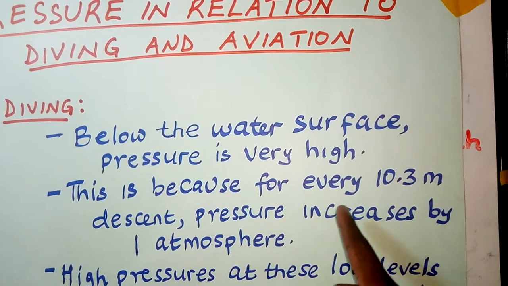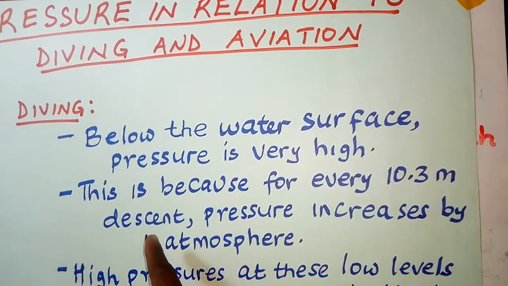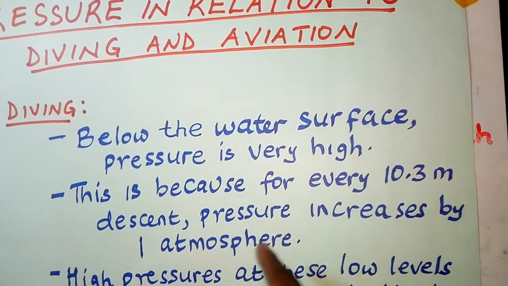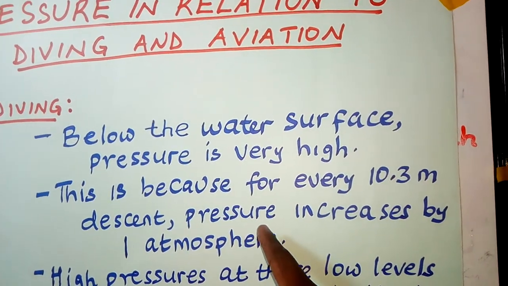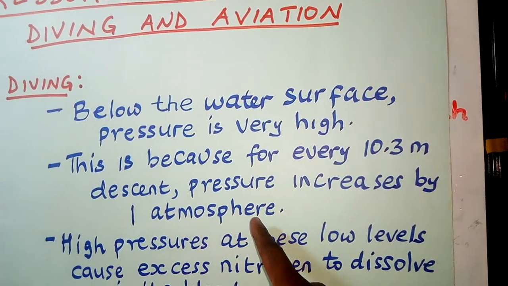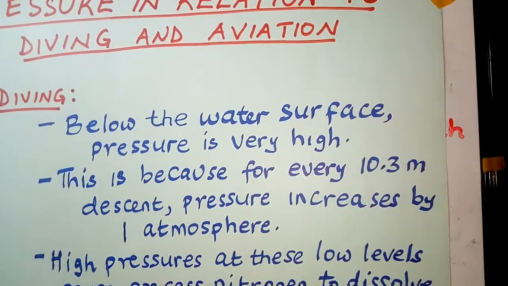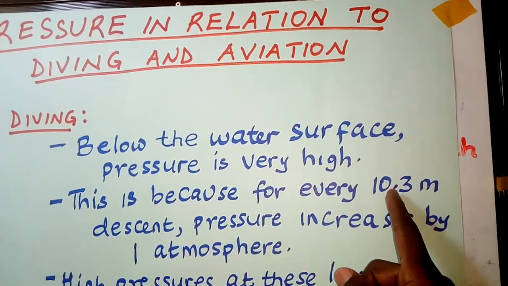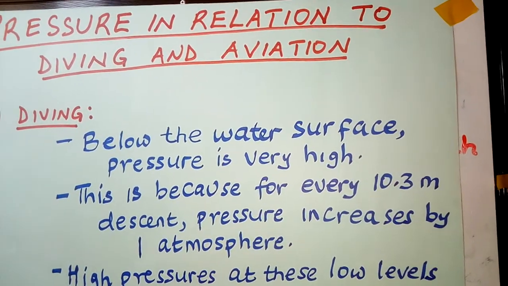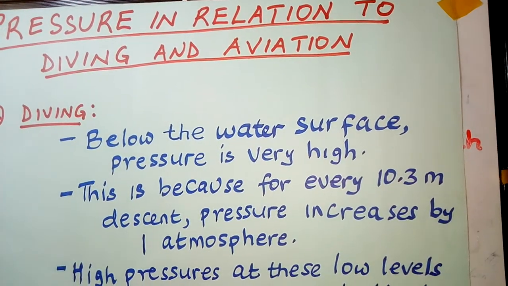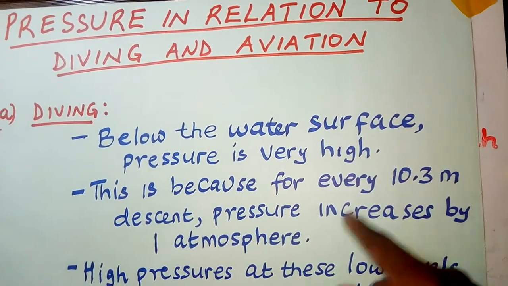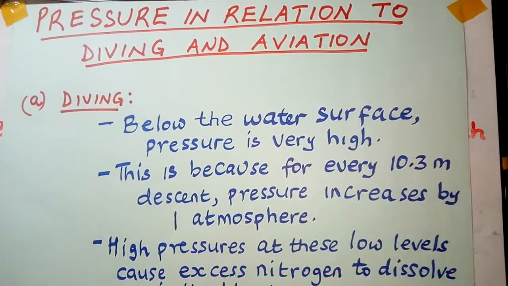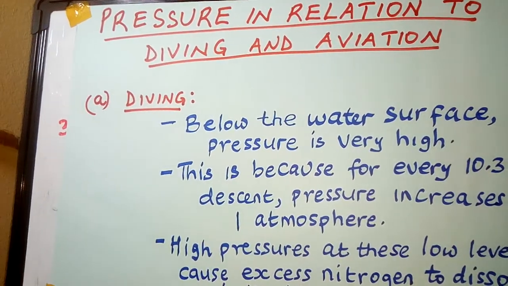This is because for every 10.3 meters of descent, you are going downwards, pressure increases by 1 atmosphere. Another unit for pressure is atmospheres. So each time the diver moves down in the water by a distance of 10.3 meters, pressure will be increasing by 1 atmosphere. Which means down in the water there, pressure is very high.